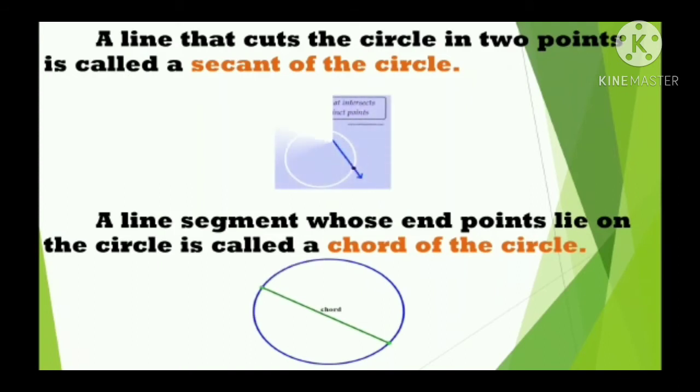In the first figure, a line that cuts the circle is called a secant of the circle. In the second figure, a line segment cuts the circle. Here, the line segment is called a chord of the circle. Did you understand?